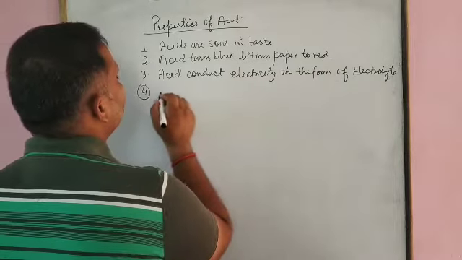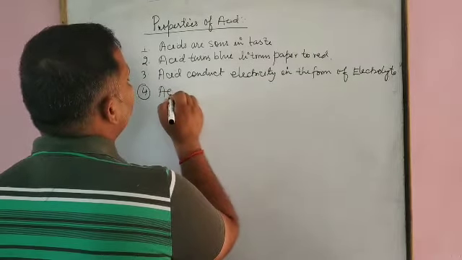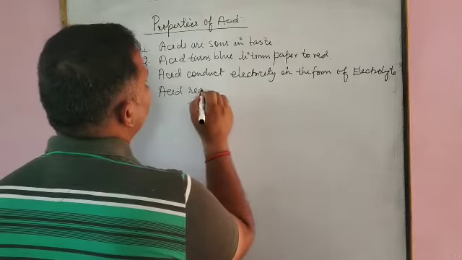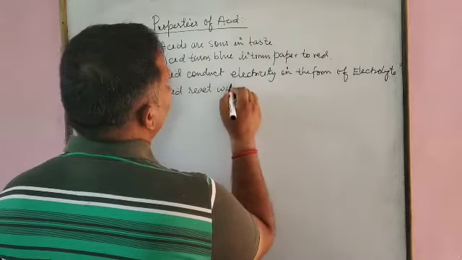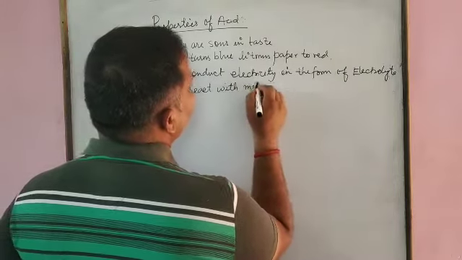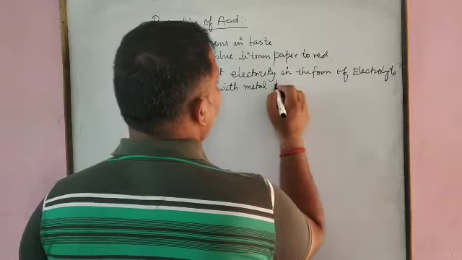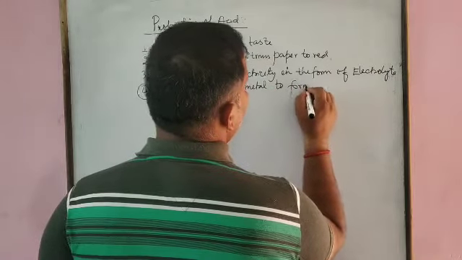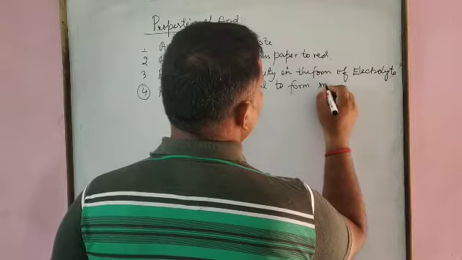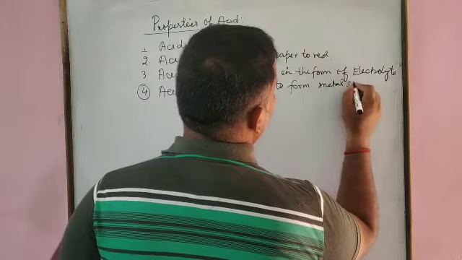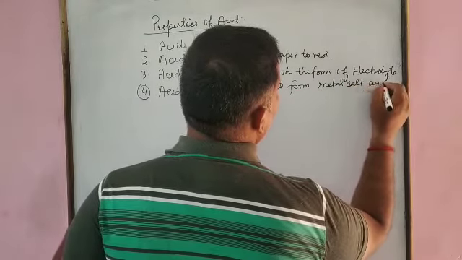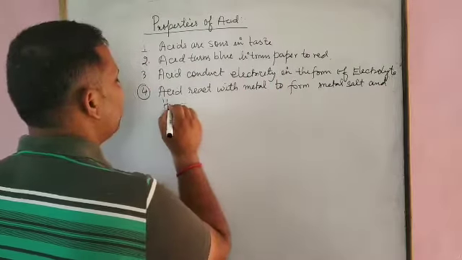The fourth one we have discussed: acid reacts with metal to form metal salt and hydrogen gas.